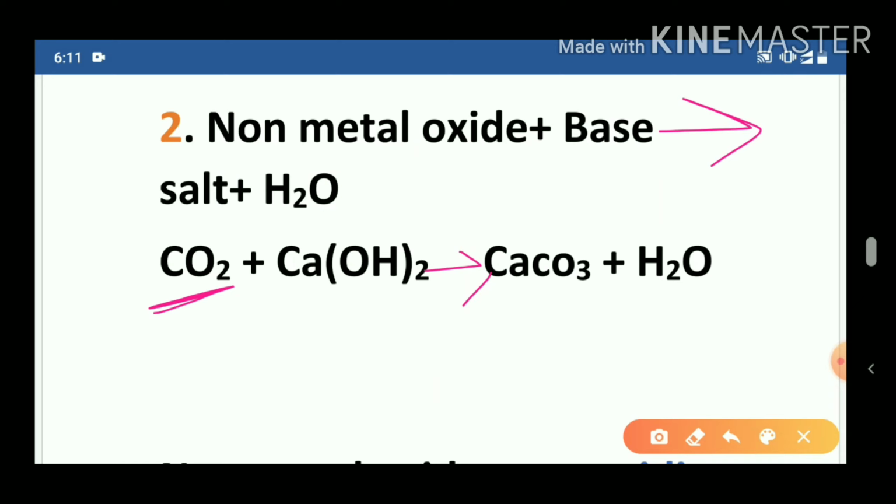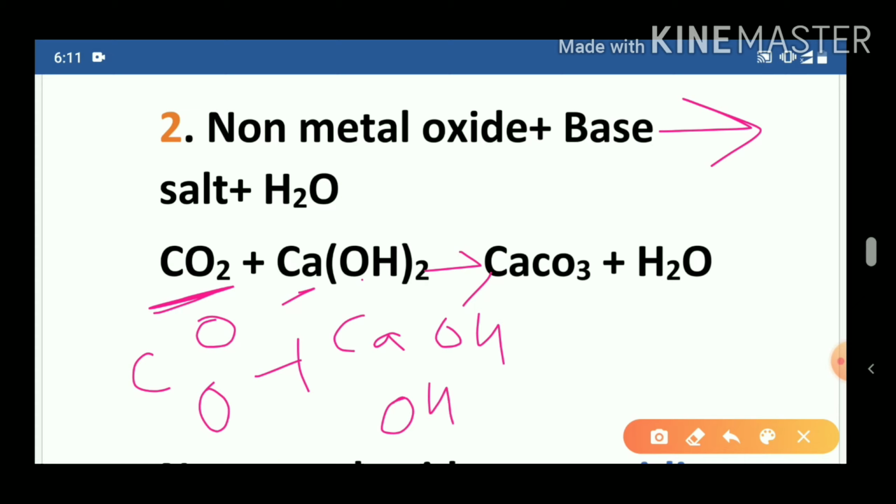This is carbon dioxide, we can write it like this, CO2 plus calcium hydroxide. Calcium is 1, we will write Ca. Now OH is 2, this OH is here, now OH is there. Now we know that when non-metal oxides react with a base they form salt and water. Which salt is formed we will not see.